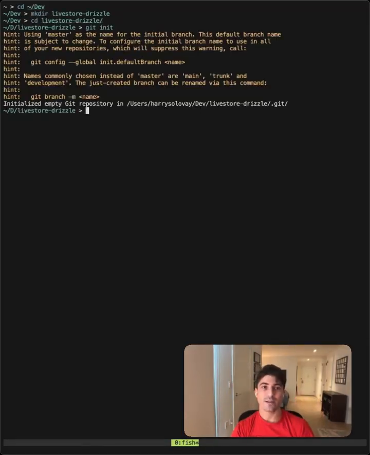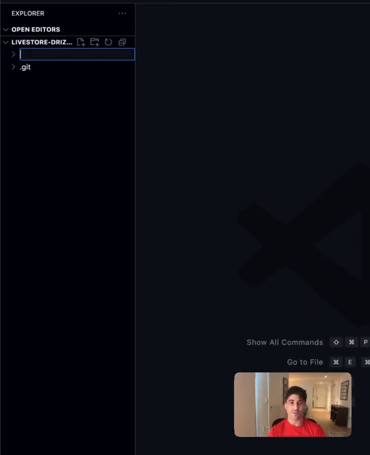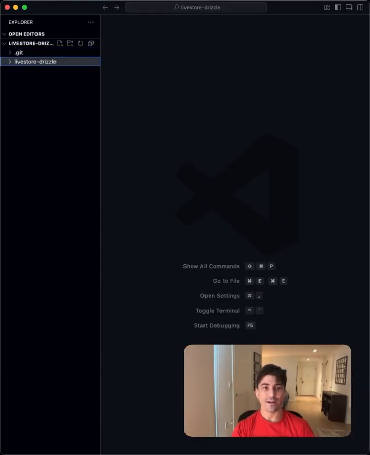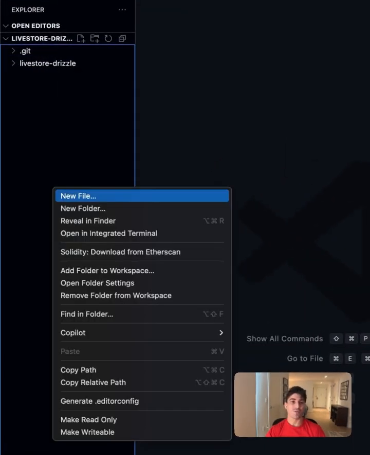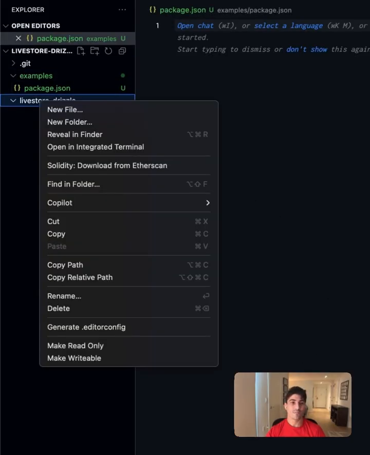First thing, we're going to go to whatever directory we want the project in. Now we're going to make our project directory. We'll init git and we'll open it in VS Code. We're going to structure this as a monorepo with two packages. First is going to be the actual LiveStore Drizzle package, and the next is going to be examples. Each of these is going to need a package.json.